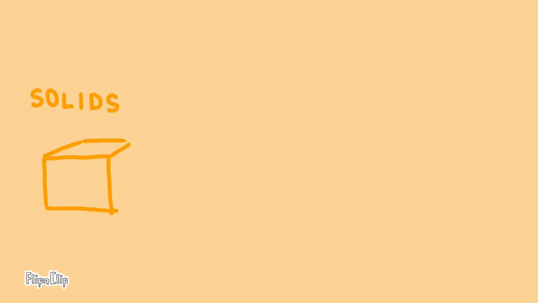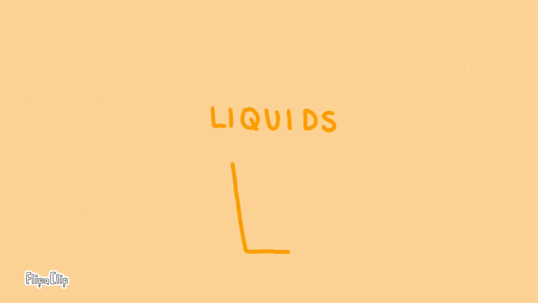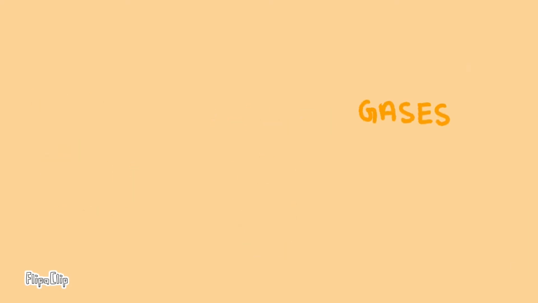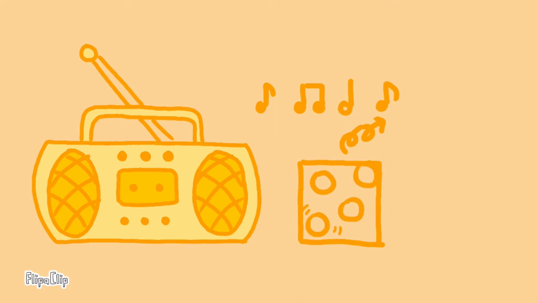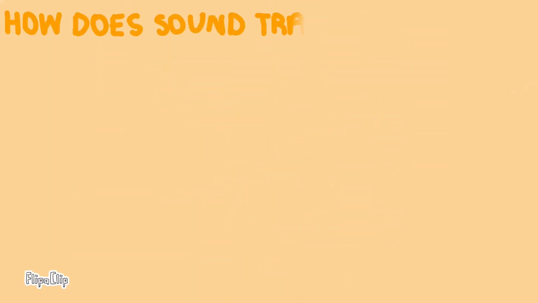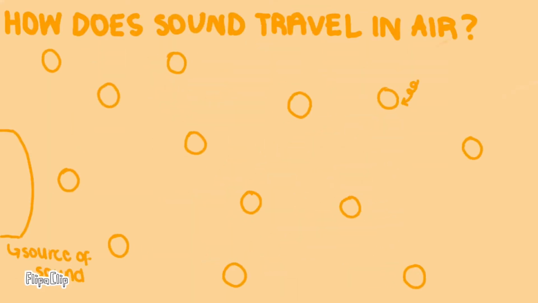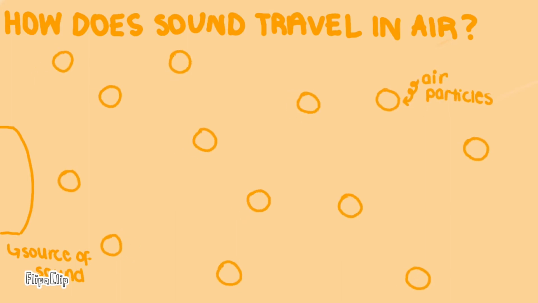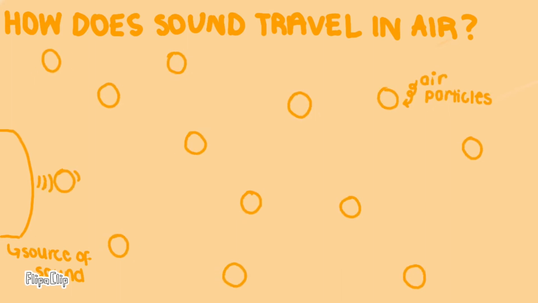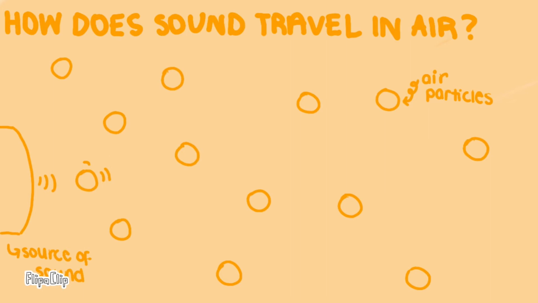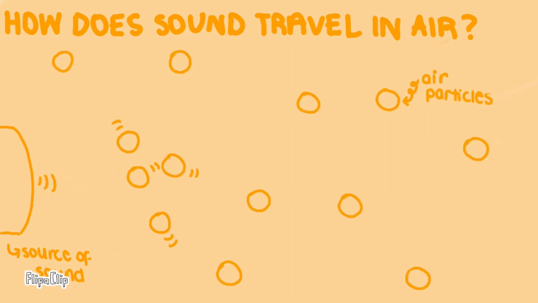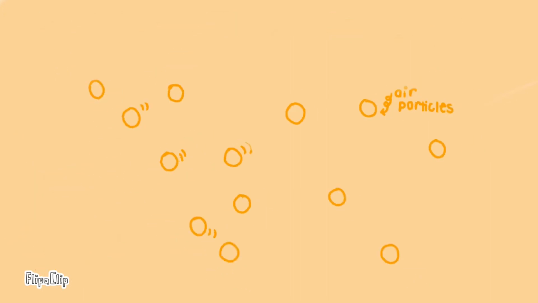Now that we know about how sound travels, let's look at what sound can travel through. Sound can travel through solids, liquids, and gases. First, let's talk about a gas, air. Imagine you're listening to the radio. As the radio plays music, the air particles close to the radio will vibrate. These particles then collide with other air particles, passing the vibration onto the next one, again and again. This movement is known as a sound wave.